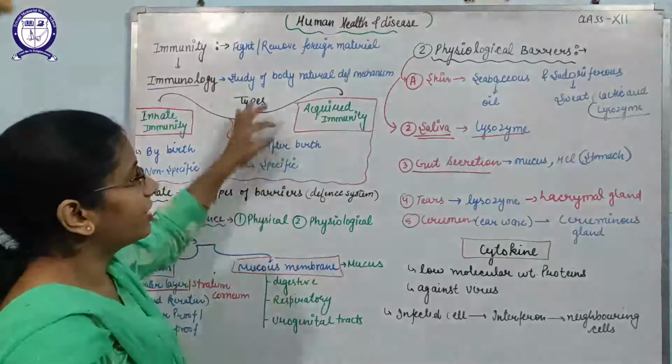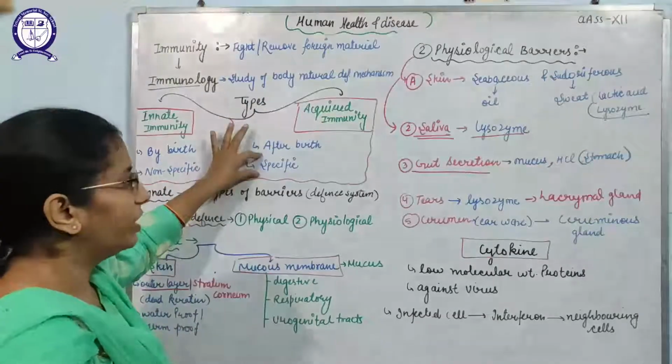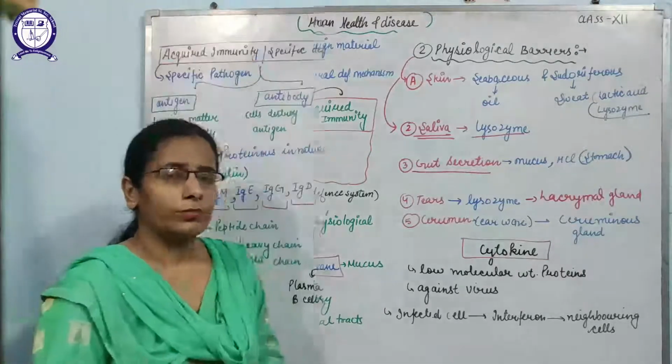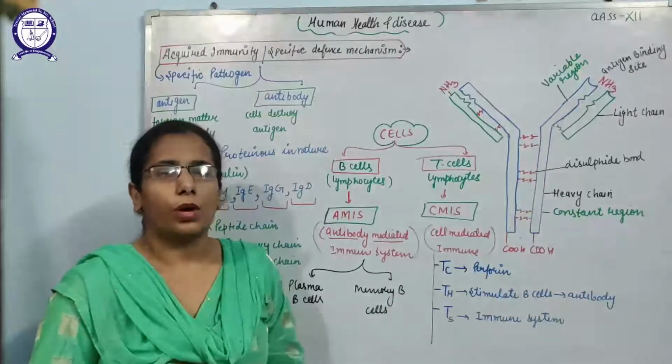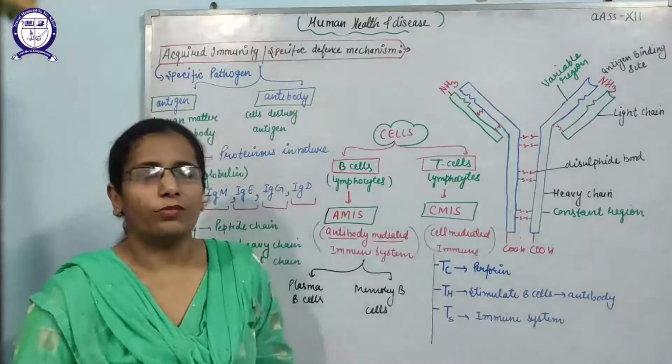Then after that we have acquired immunity. Acquired immunity takes place after birth. It is specific in nature, so it takes place with the help of a special type of proteins. Okay students, now after discussing the innate immunity, that was the inborn immunity, now we will discuss the acquired immunity.